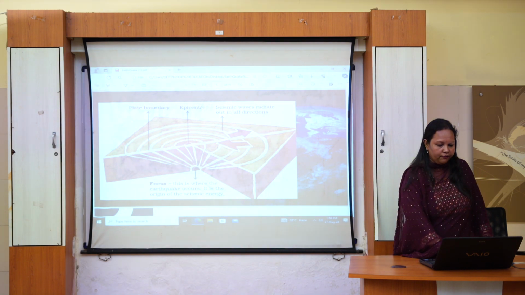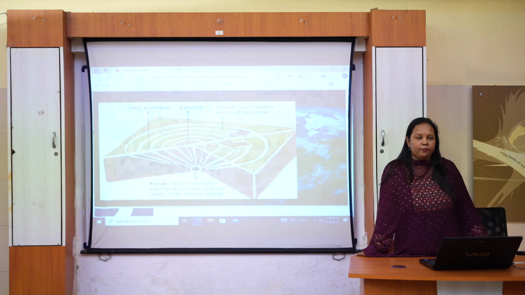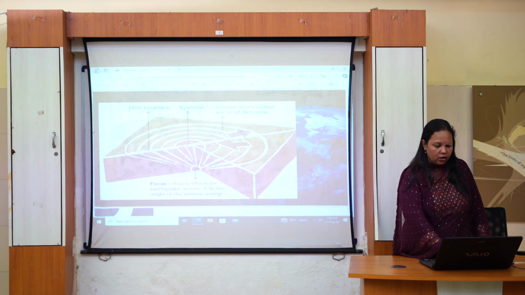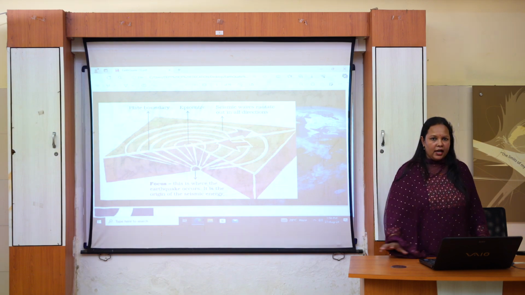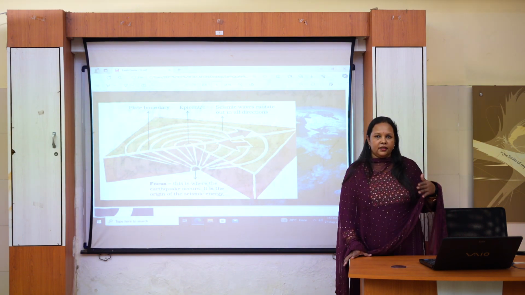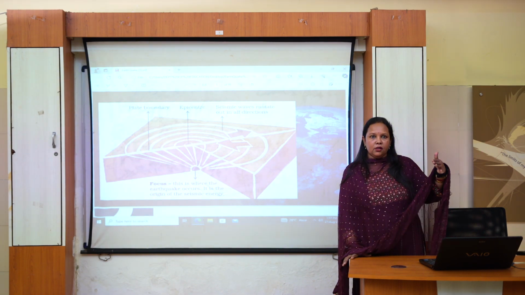Okay, so we have different concentric circles, that means these concentric circles represent places experiencing earthquake at a particular time. It means that the earthquake has occurred and then it has transmitted; the epicenter experienced the earthquake first, then the next concentric circle, these are the places which experienced the earthquake just after the epicenter. Likewise, as we move away from the epicenter, the time will vary, the time will be later.